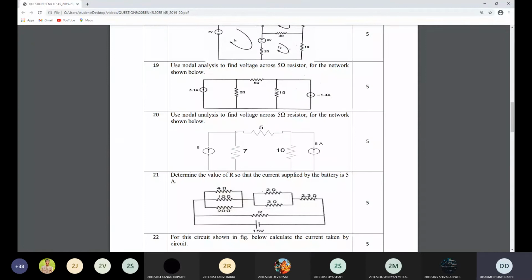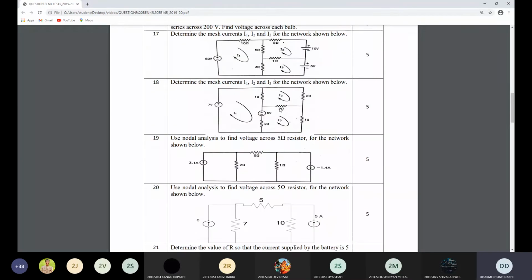It is not necessary that only these questions will be asked. Similar ones can be asked, or I can twist one of the examples. Some twist may come, maybe the same question may also come. But I am not sure that the same question will be asked. Clear? So you prepare for that.